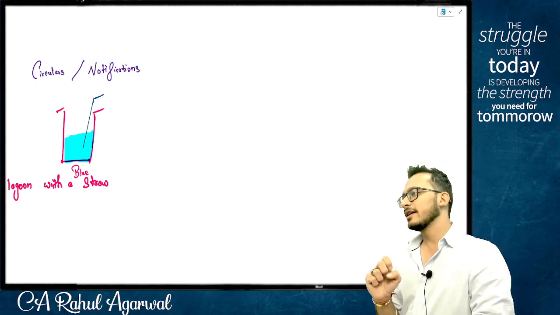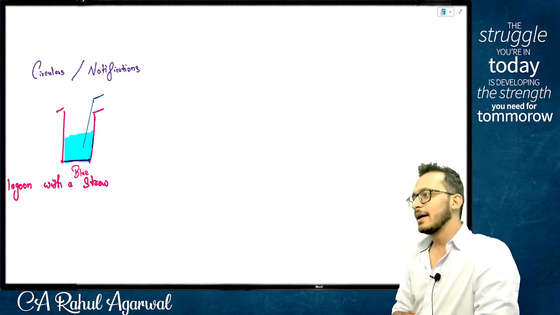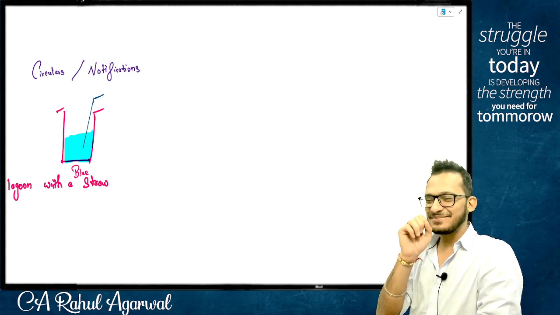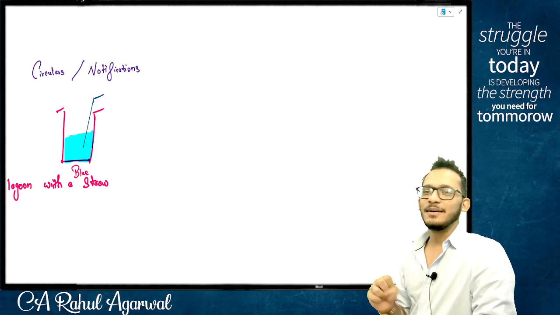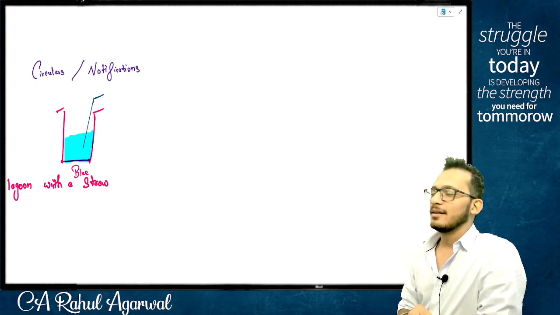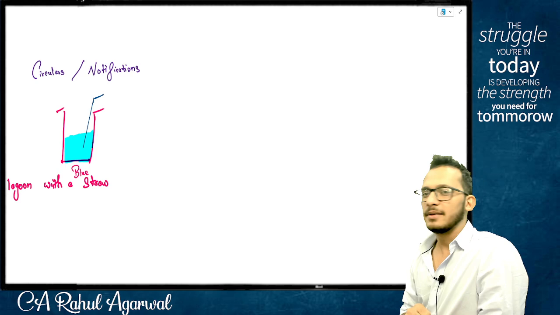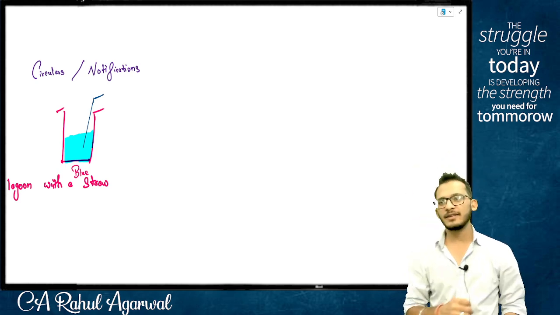We have circulars and notifications which are issued by CBDT. Which of them is binding on the department? Both are binding on the department. Which is binding on assessees? Only notifications are binding on the general public. Yes or no? This is what we discussed in the previous classes, and we ended our discussion with that.